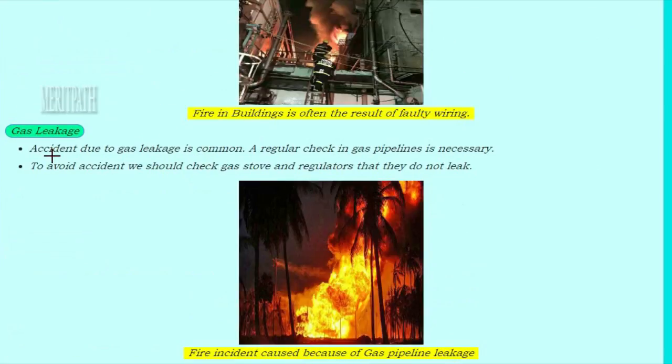Gas leakage. Accidents due to gas leakage are common. A regular check of the gas pipeline is necessary. Here you can see an image. A gas line bursts in a place and causes a fire accident. To avoid this accident, we should check gas stoves and regulators regularly, and they should not leak. Gas pipelines must also be checked.